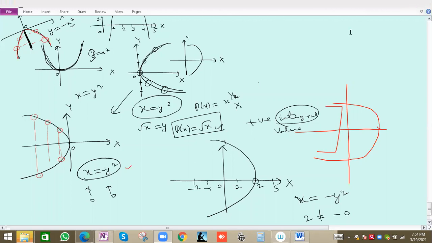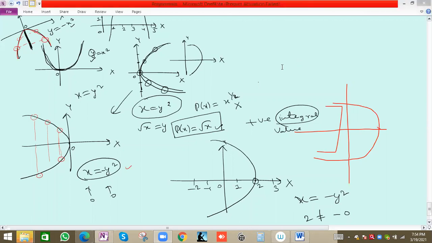Okay, sir, can you show the proof of the equation? See, proof is not actually required, because we know the standard equation. I will show for this equation in one or two minutes. But for this equation, proof is not required and is beyond the scope of the 10th syllabus. We can take standard equations, and based on that standard equation we can identify or find the nature of this graph or the equation of the graphs.